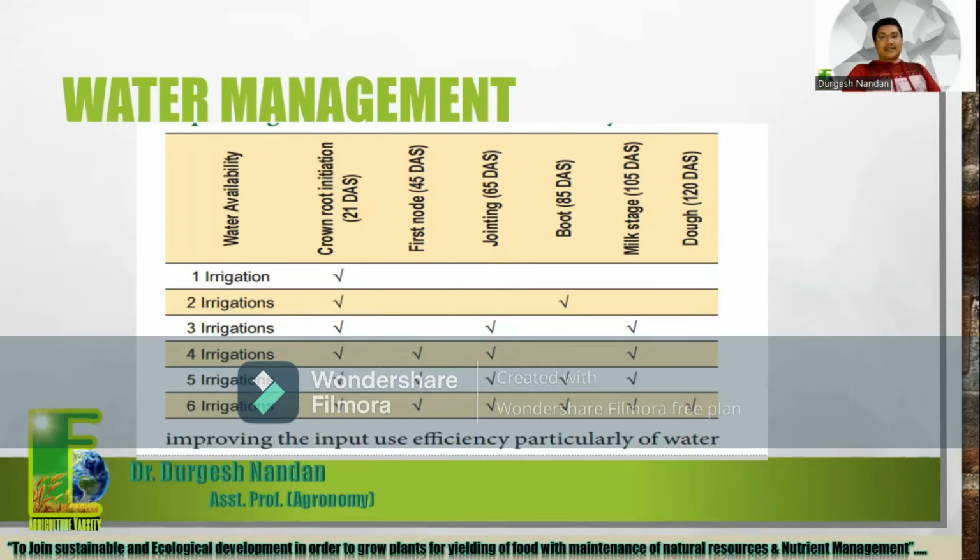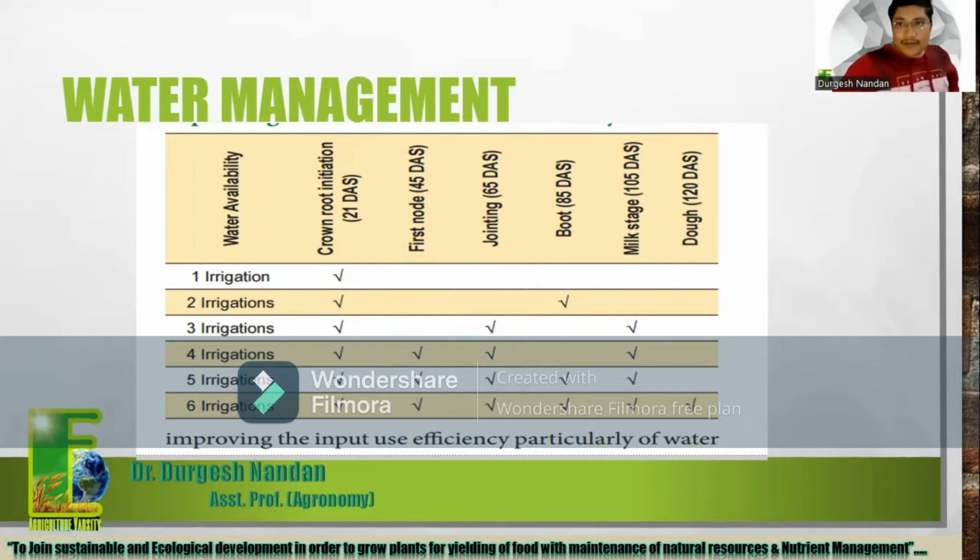Here, tick marks are given for 1, 2, 3, 4, 5, 6 irrigations, so let's understand this chart for irrigation management. How much irrigation you have available, it will depend on the number. Suppose you are capable of giving only 1 irrigation to the crop. The CRI, crown root initiation, is the very important stage where you should apply that irrigation.